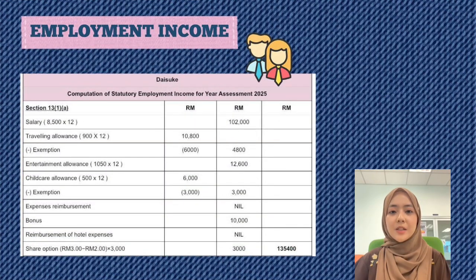Now I will present the computations of Daisuke's statutory employment income for the year of assessment 2025. First, under Section 13, Subsection 1, Paragraph A, the taxable employment income includes salary, travelling allowance after assumptions, attendance allowance, childcare allowance after assumption, bonus and share option. The travelling allowance is exempted to 6,000, while the childcare allowance is exempted to 3,000. The share option benefit is 3,000. Therefore, the total employment income under this section is